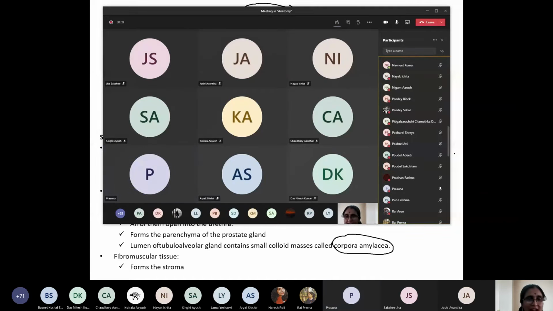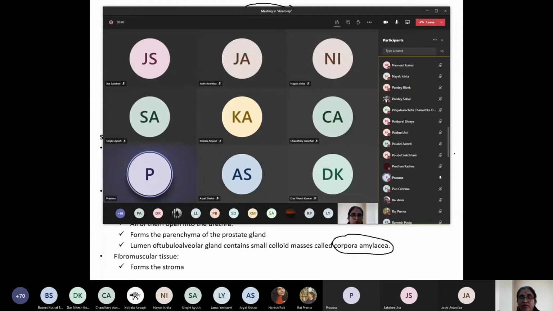In between these glands, what is the structure which lies abundantly in the prostate? The lumen of the gland contains corpora amylacea. You are right. But I'm asking you, what is the name of the structure which fills up the space between these glands and is present abundantly in the prostate? Parenchyma of the prostate. No. Okay.